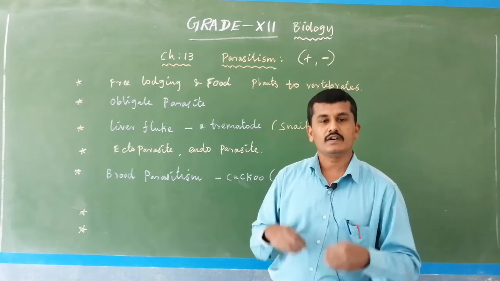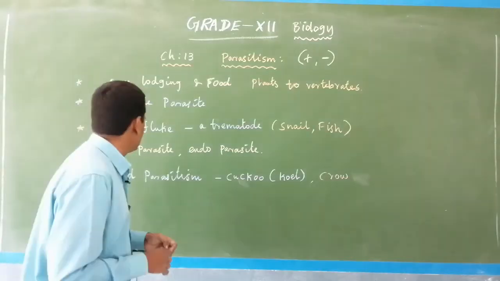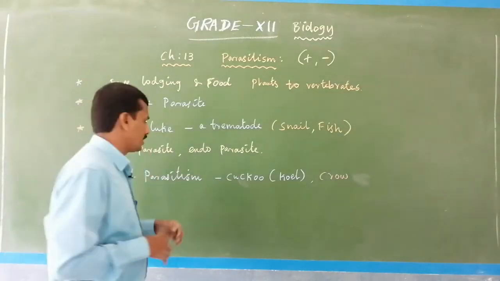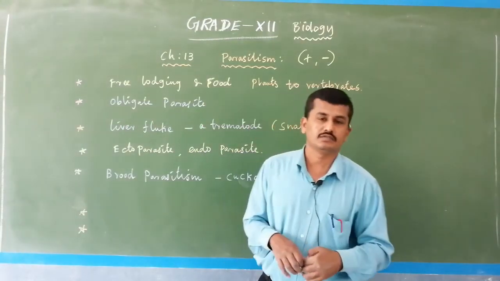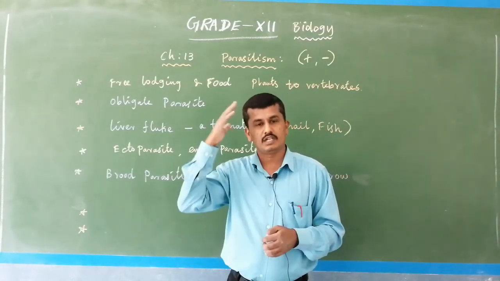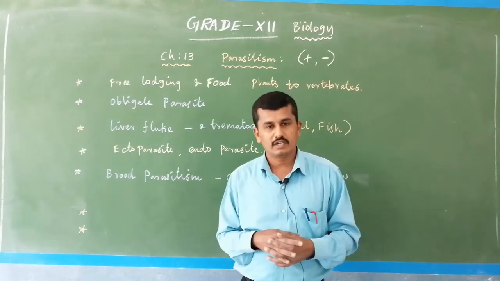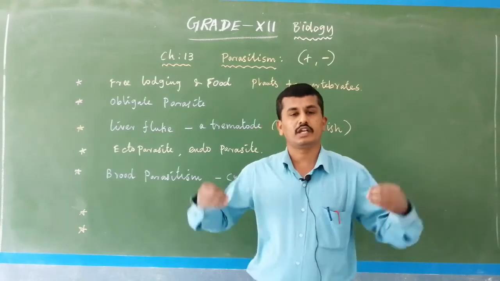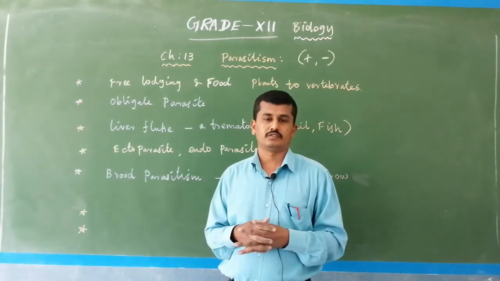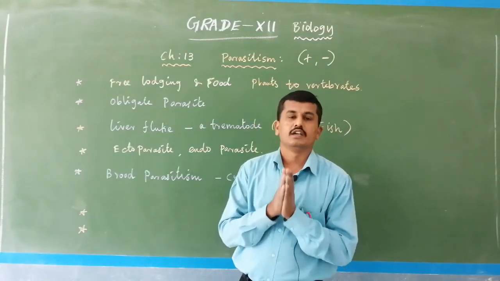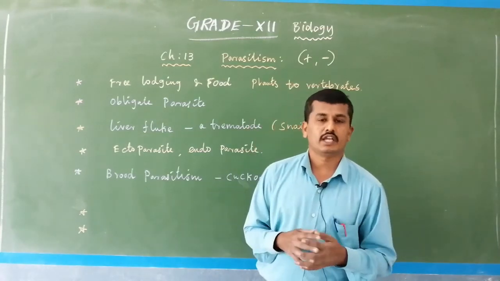And in our body, there is a variety of parasites, that is endoparasites. Organisms present on the upper surface of the body are ectoparasites. Parasites present interior to the body surface are endoparasites. Example, lice is an ectoparasite; tapeworm, liver fluke, and ascaris worm are endoparasites. Plasmodium is also an endoparasite, because inside it infects and damages the RBCs as well as the liver cells. So, a parasite dependent on the outer side of the organism is an ectoparasite, and dependent on the interior is an endoparasite. Okay.